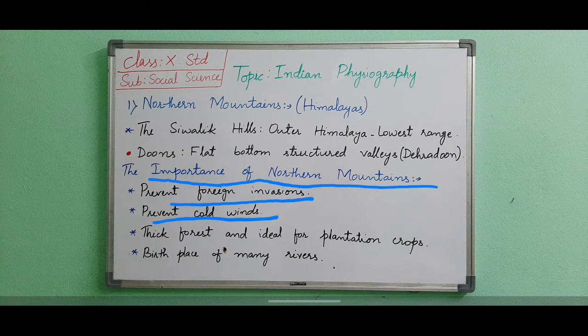Their slopes have thick forests and are ideal for plantation crops. Here plantation means the cultivation of a single crop on a field, on a farm. It is called a plantation. Like, for example, tea in Assam. They are a storehouse of minerals and the birthplace of many rivers and waterfalls which are used to generate hydroelectric power.